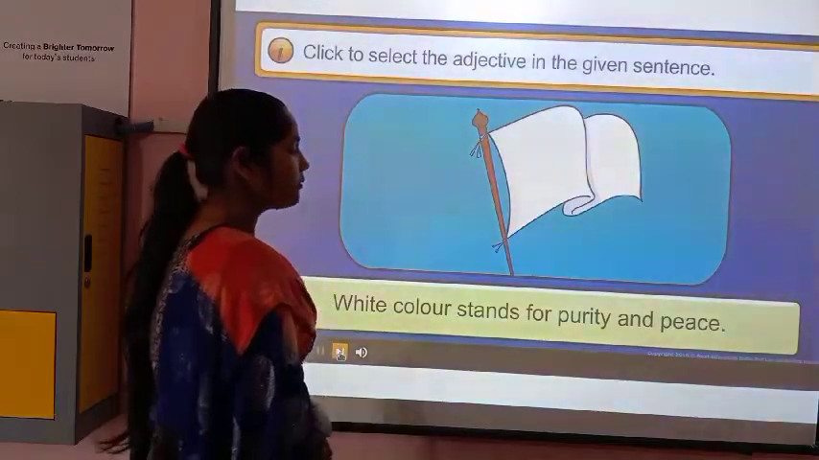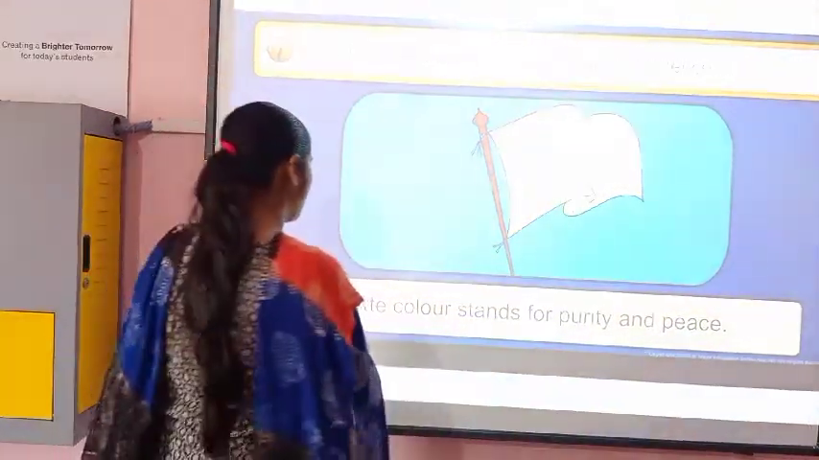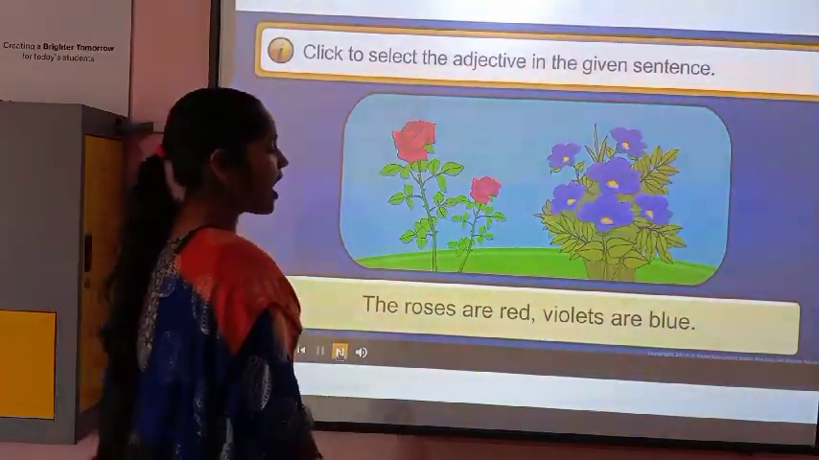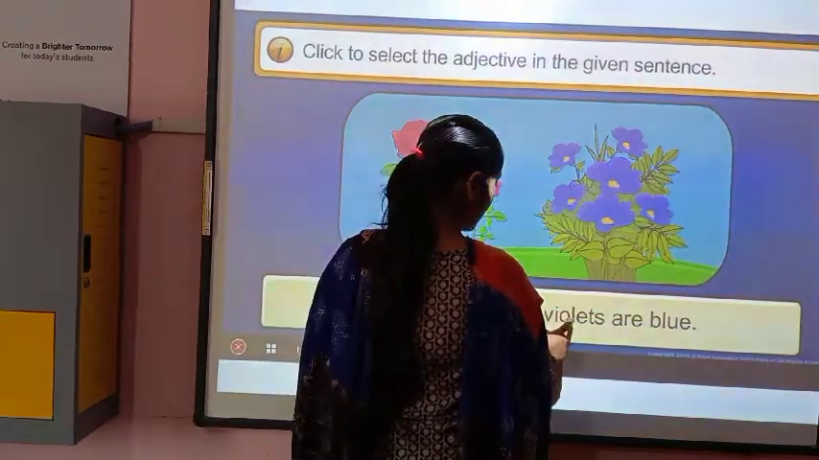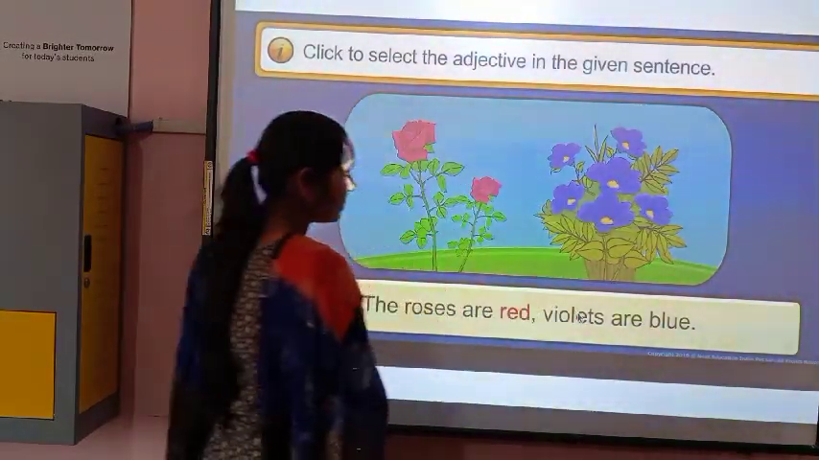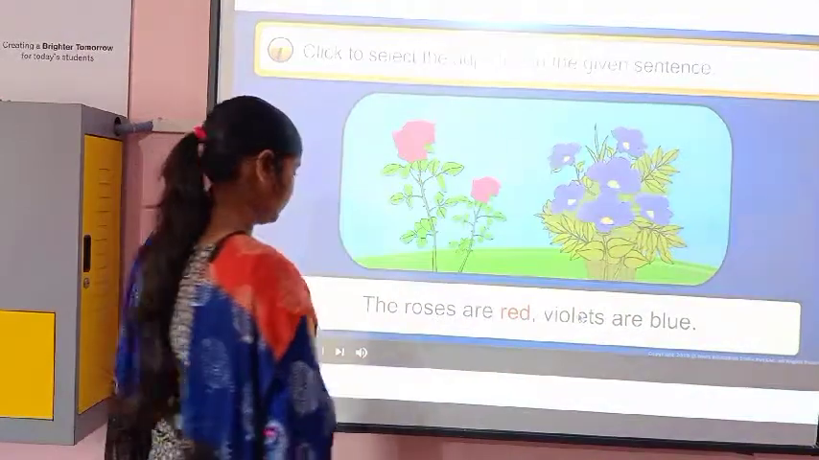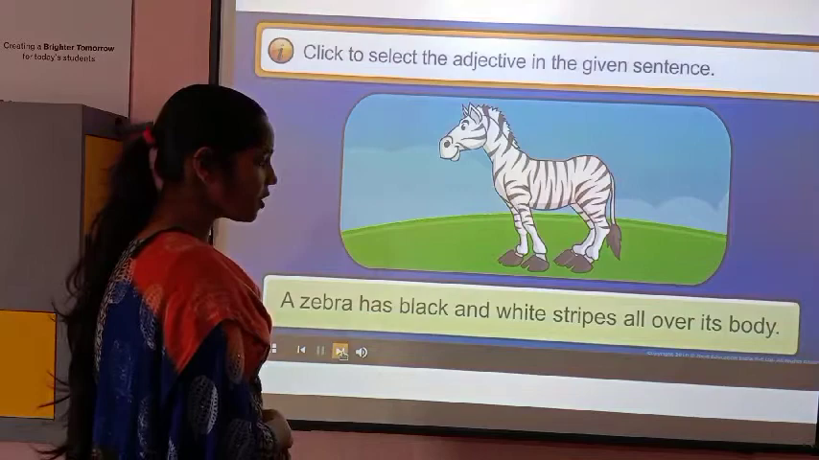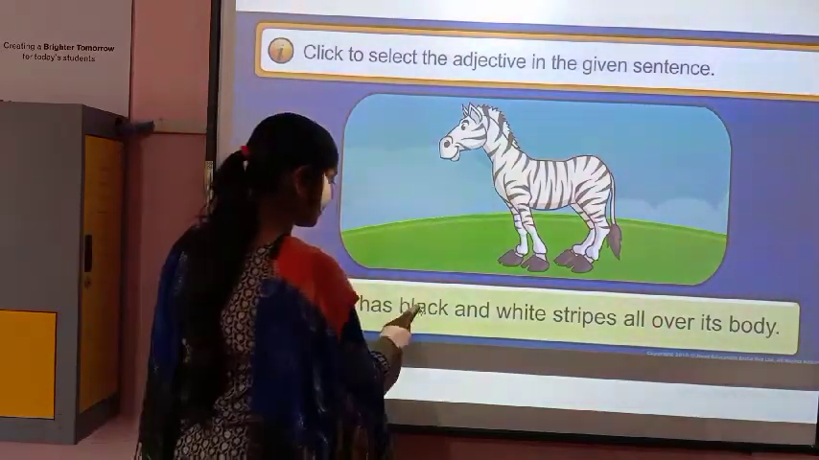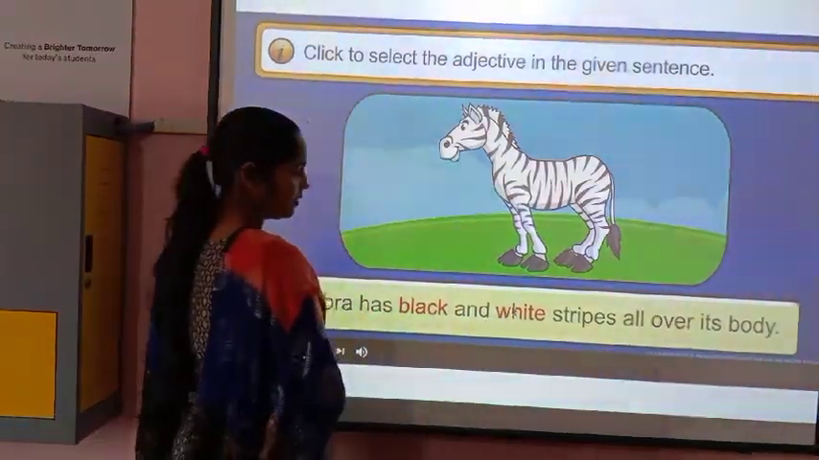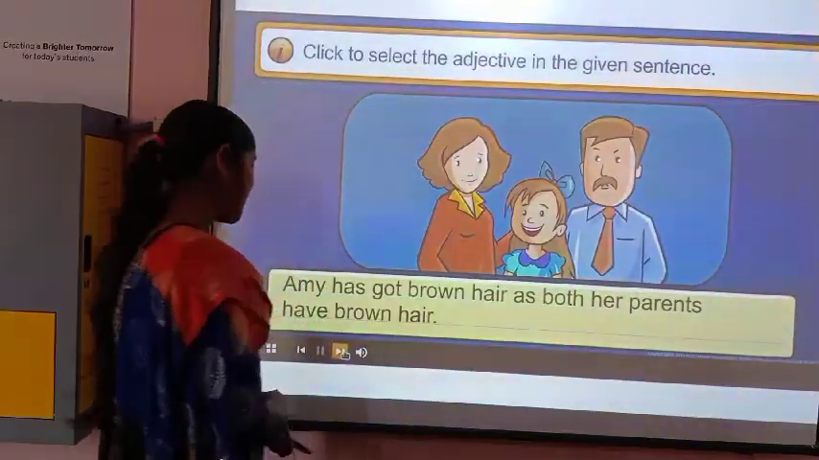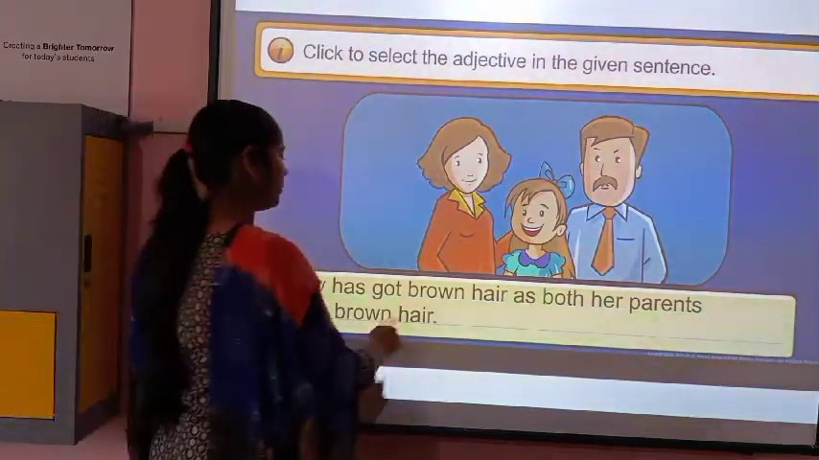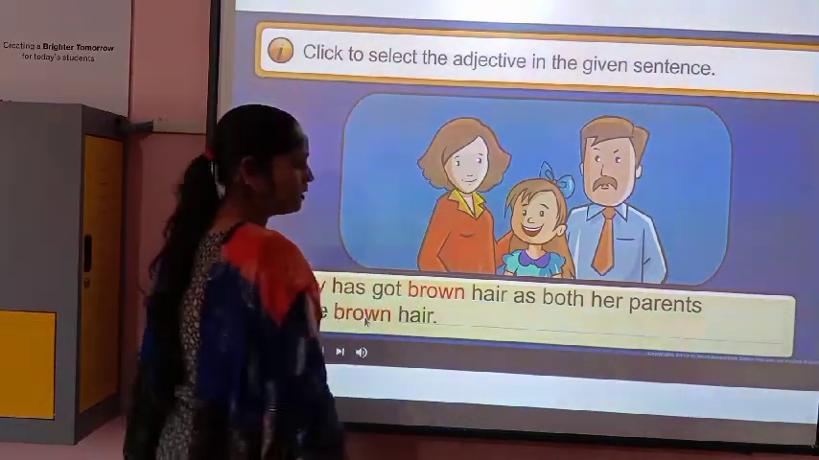White color stands for purity and peace, so white. The roses are red, violets are blue, so red. Oh no, violets is given because it's also a color. A zebra has black and white stripes all over his body. So black and white. Amy has got brown hair as both her parents have brown hair. Okay. See? Am I right?